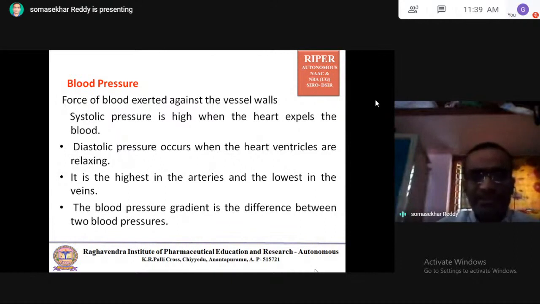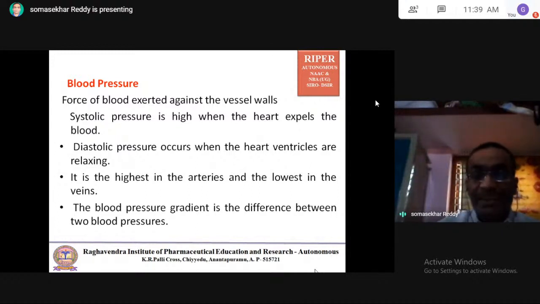So it is the highest pressure. It is the highest in the arteries and the lowest in the veins. Always the pressure is highest in the arteries. Why? Because they are carrying the blood towards the body parts.